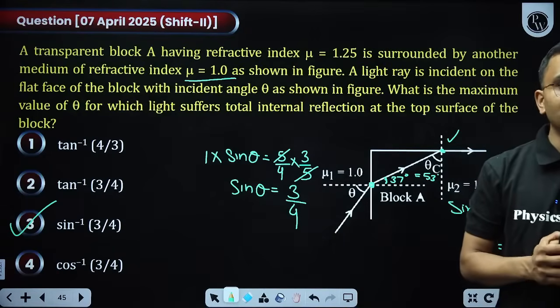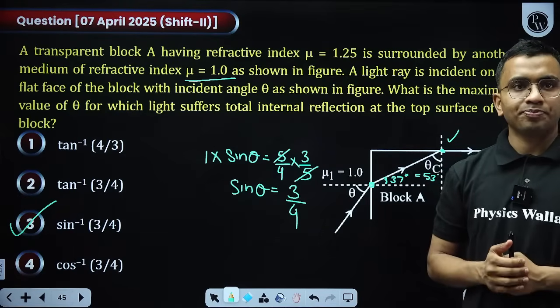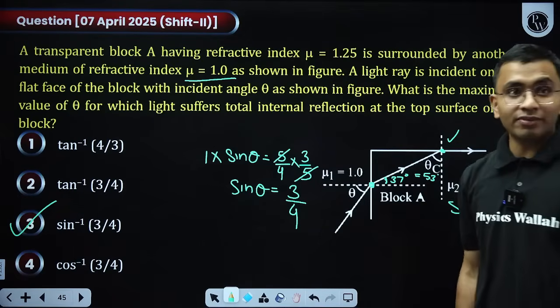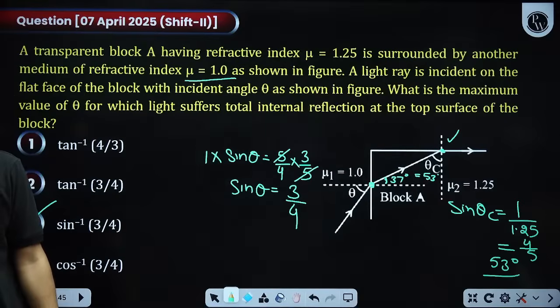Third option, yes, Dubey ji, option C is coming. Anil is also getting option C. Great, good. Anil is our new student and still he is able to solve questions with very good speed. That's great.